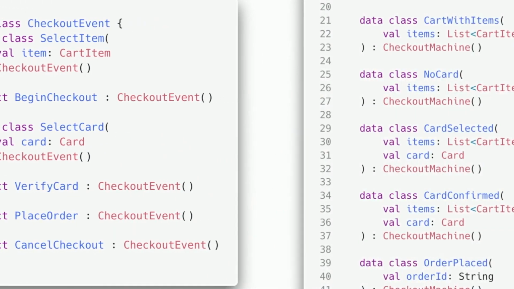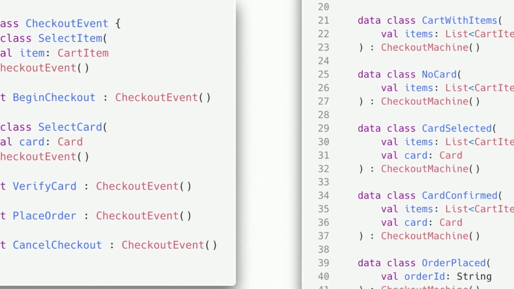So in addition to this sealed class, you're going to get another one that represents all of the states a cart can be in. So this checkout machine has all of these different states. An empty cart is always the same, it's an empty cart. But everything else, it gradually builds up to this final state. And so if you want to handle all of the possibilities here, you essentially have to take the Cartesian product of all of these, which means for every pair, select item and no card, or verify card and cart with items, you have to decide how is this thing going to behave.